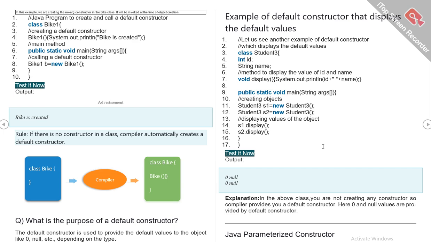Example of a default constructor that displays the default value. Class Student3 with int id and String name, then a method to display the value of id and name, void display, System.out.println id plus name. In the main method, creating objects: Student3 s1 equals new Student3, Student3 s2 equals new Student3, then displaying the values of the objects with s1.display and s2.display. The output will be 0 null 0 null.